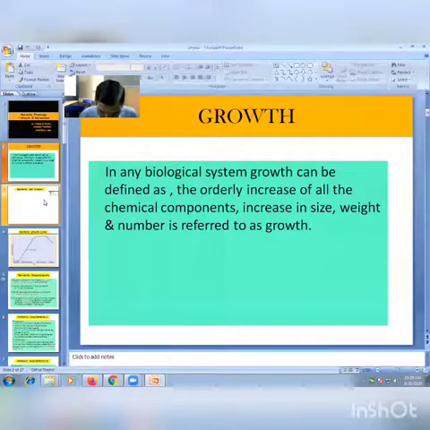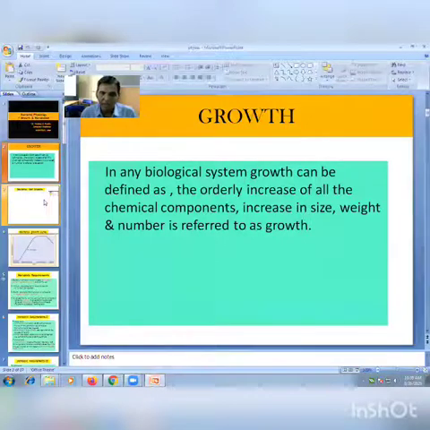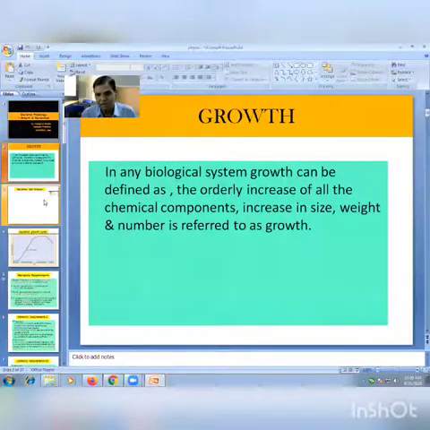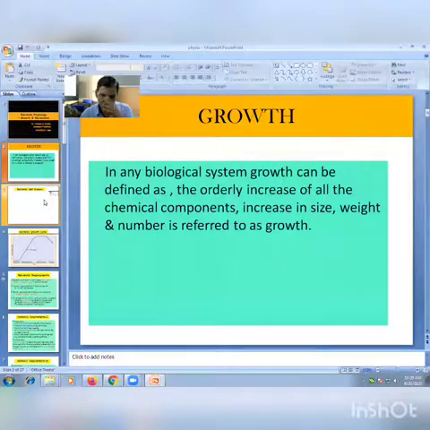In all medically important pathogenic bacteria, the generation time is approximately 20 minutes. So every 20 minutes, one produces 2. After 20 minutes, 2 produce 4. After another 20, these 4 produce 8, like that. So the generation time or population doubling time in all medically important bacteria is 20 minutes.